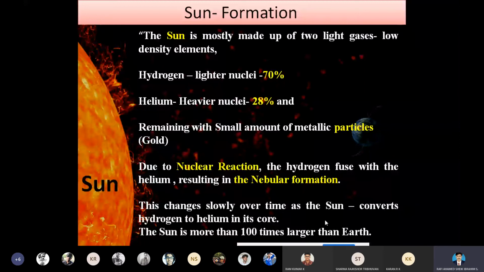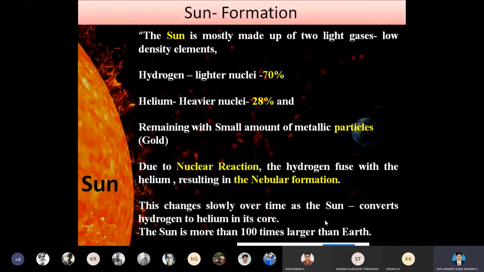That exchanged energy is radiated in the form of heat. So due to thermal reaction, the hydrogen fuses with the helium, resulting in the nebular formation. The nebular formation is just the creation of the sun, the first stage.